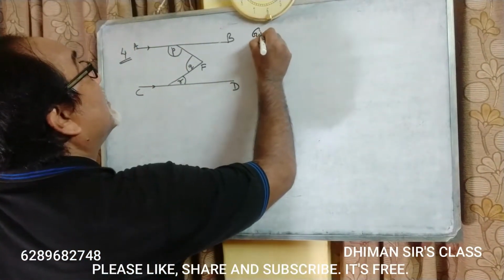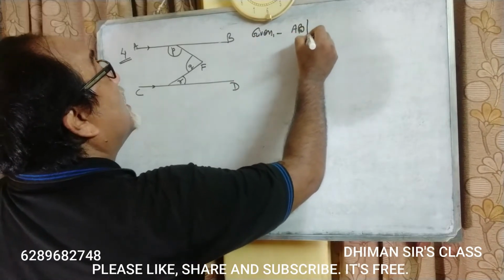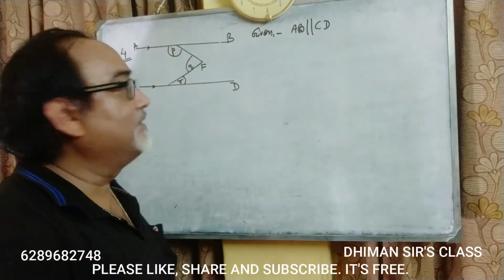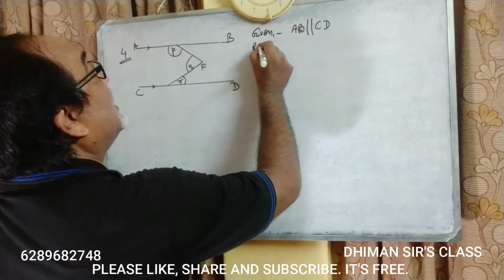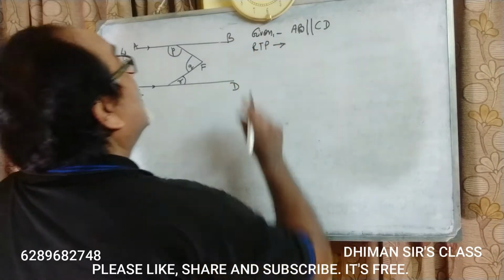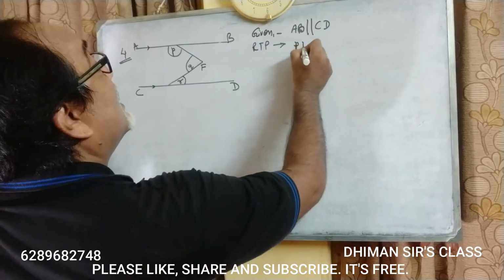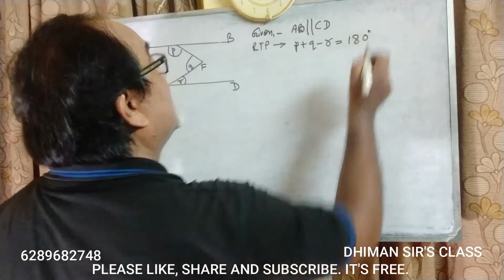Given AB parallel to CD. That much is given to us, nothing else. And RTP, we are asked to prove that P plus Q minus R is equal to 180 degree.